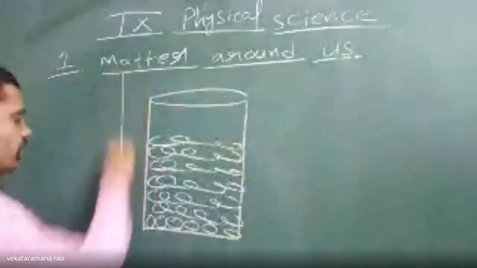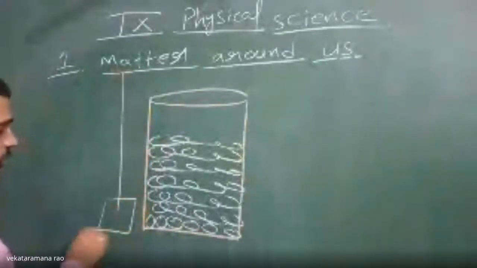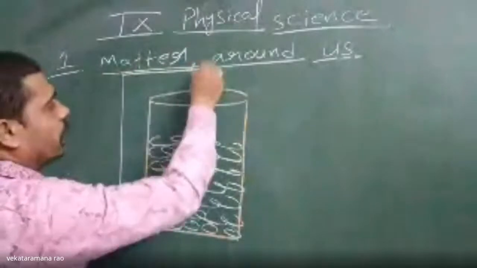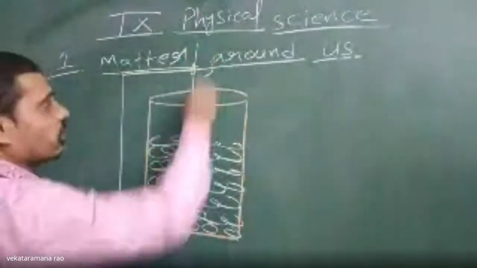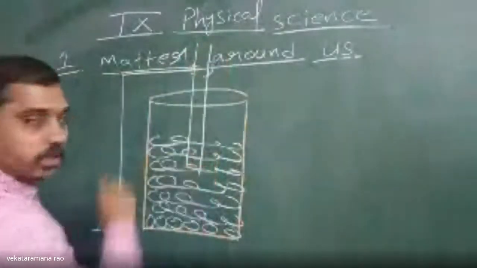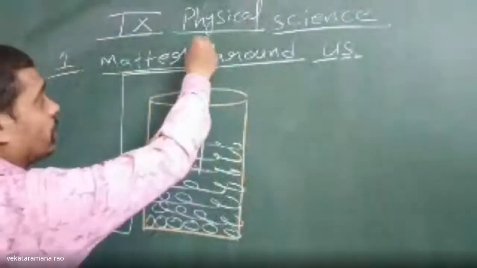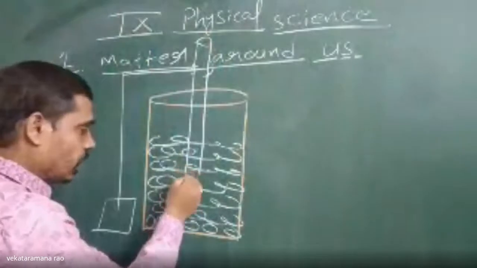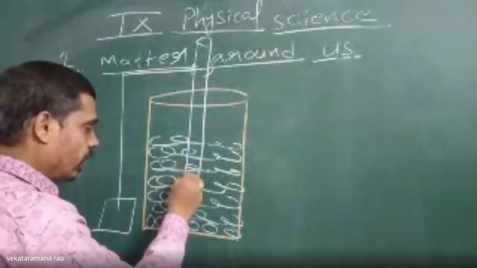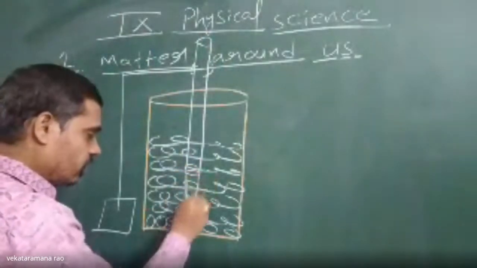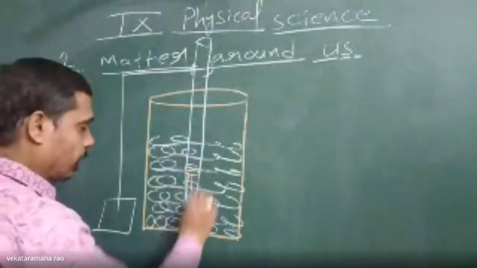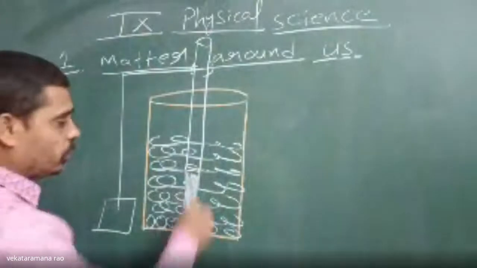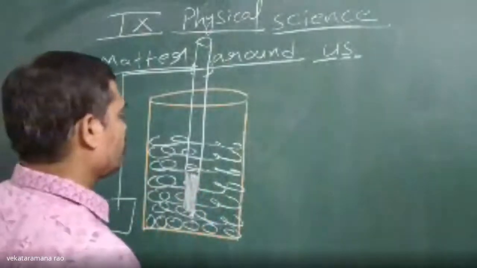Next, with the help of a retort stand, a support stand and a clamp, we will place one thermometer. What is a thermometer? It is a device used to measure the temperature of a body, and it consists of a mercury bulb. That mercury bulb is dipped in the ice cubes.